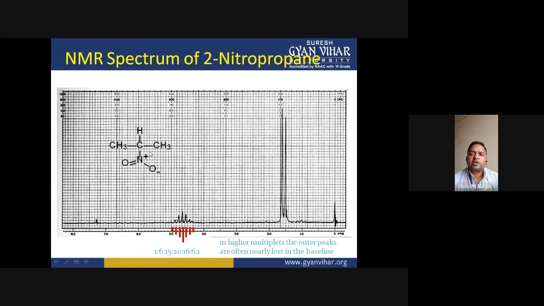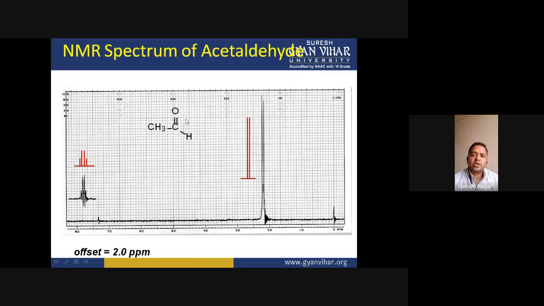So this is also another example, CH3, CH, CH3. There are two types of protons. One type is the CH3 protons, the second is the CH proton. They are non-equivalent. This is CH3CHO, an aldehyde. There are also two types of protons, the CH3 protons and this CHO proton.